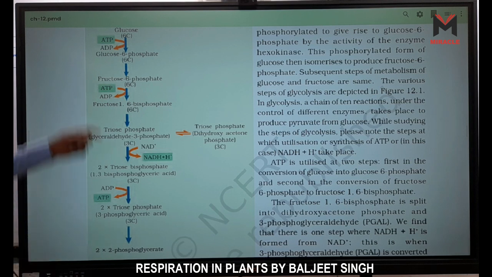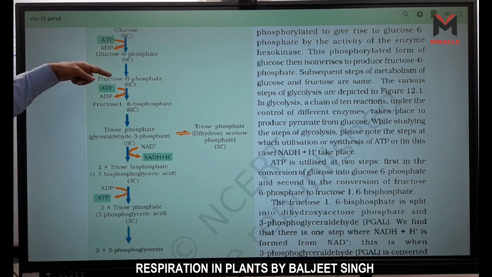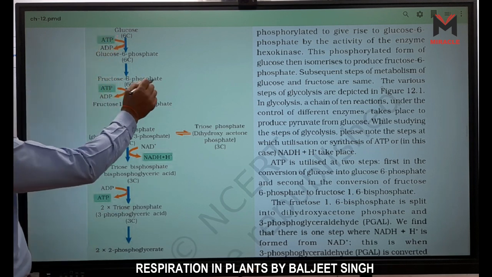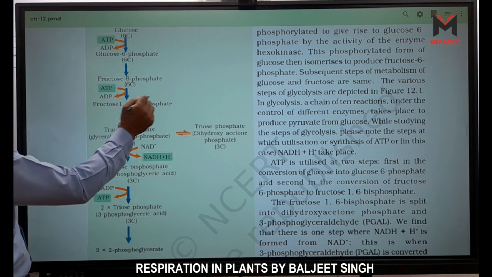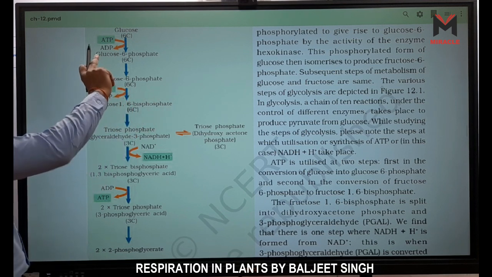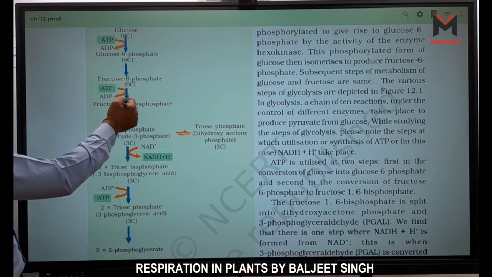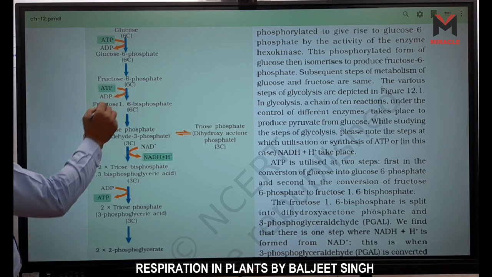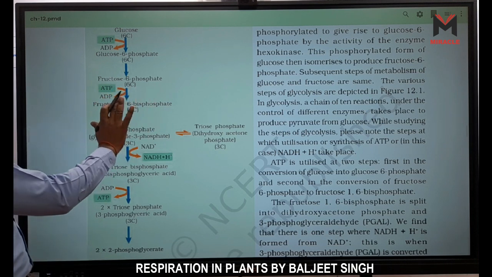Which enzyme is there? Now it is isomerase enzyme, because isomer is there. Now fructose 6-phosphate is converted into fructose 1,6-bisphosphate. Another ATP is used. Now 2 ATP are used, and this one is the third reaction. This one is also irreversible, right? Now fructose 1,6-bisphosphate is formed.